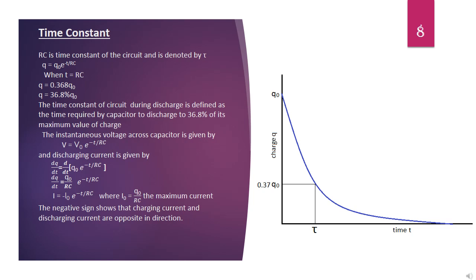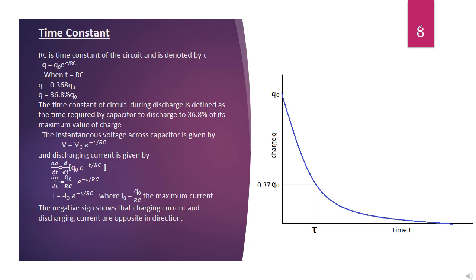36.8% of q naught. Thus, time constant of the circuit during discharging is defined as time required by the capacitor to discharge to 36.8% of the maximum charge. Graph shows variation of charge with time. It is graphical representation of decay of charge.